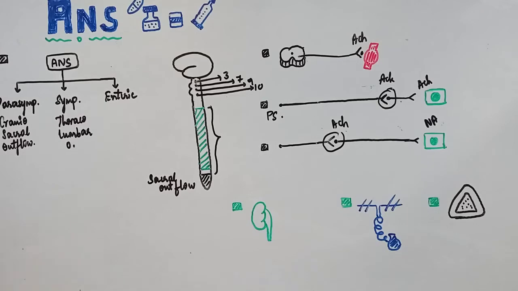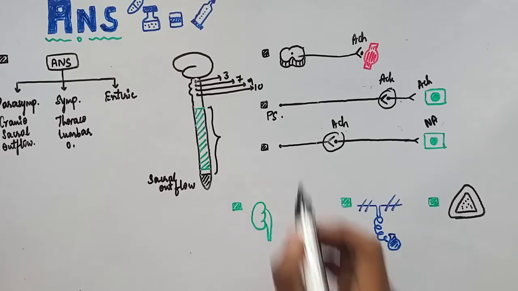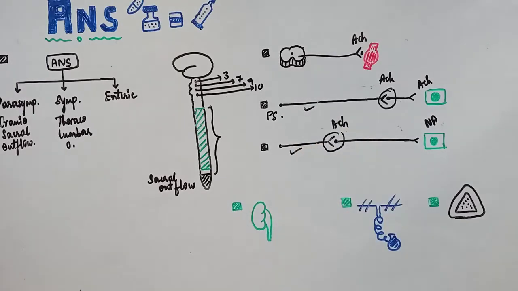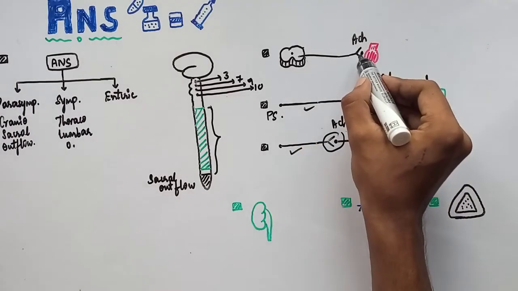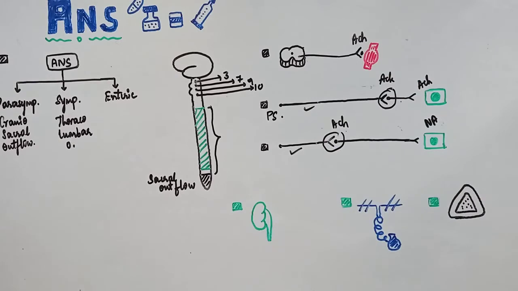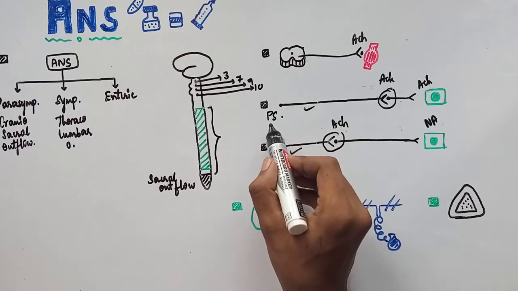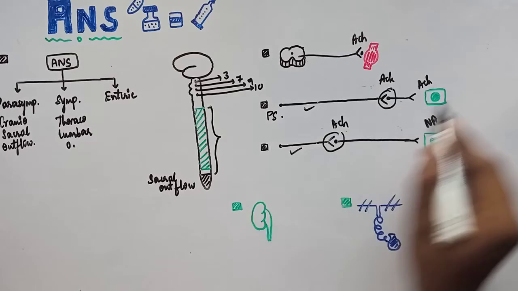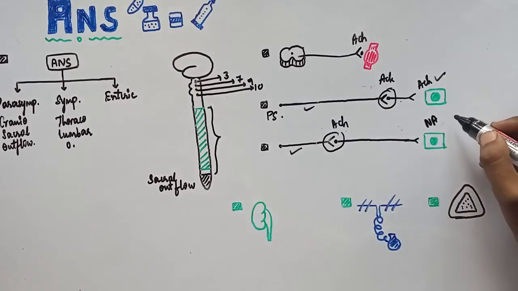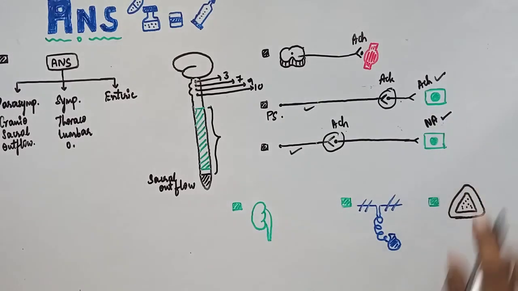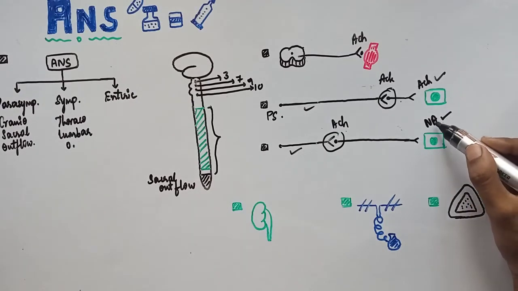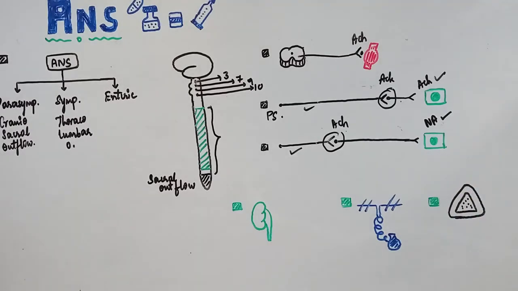Remember, the neurotransmitter that is released by the preganglionic fiber is always acetylcholine, and also in the somatic nerve. Okay, but the neurotransmitter released at the postganglionic fiber varies. In PNS, in parasympathetic nervous system, it is acetylcholine only, but in sympathetic nervous system, it is noradrenaline. But exceptions are there. In most of the target organs, it is noradrenaline, but there are exceptions.